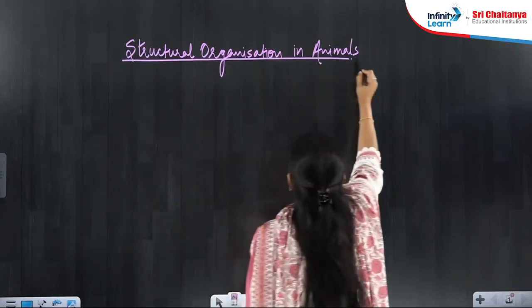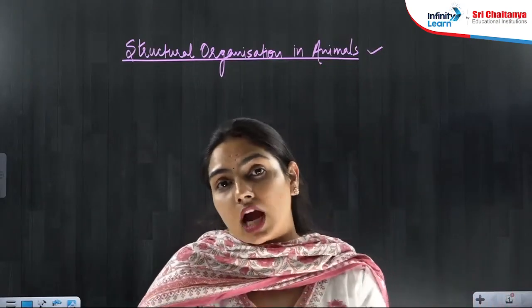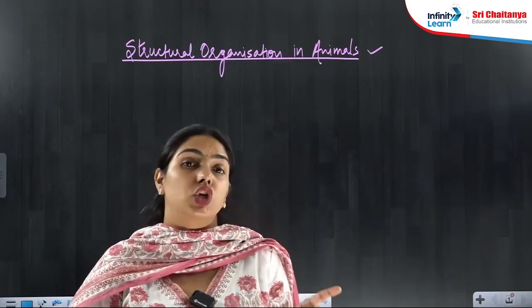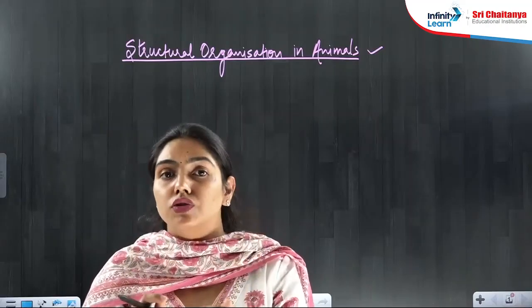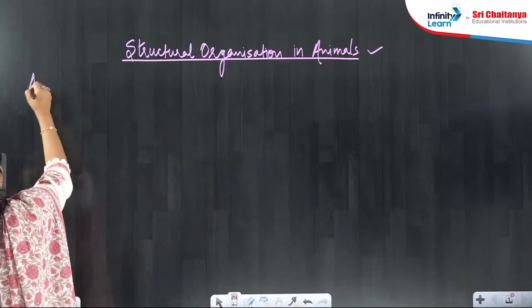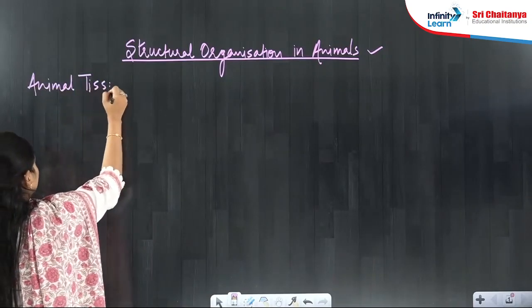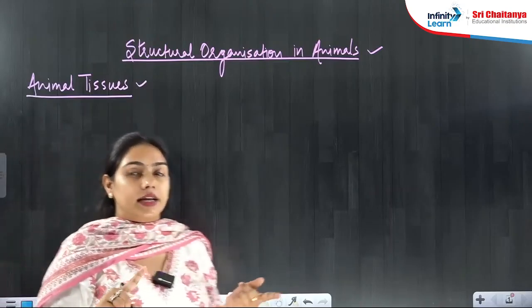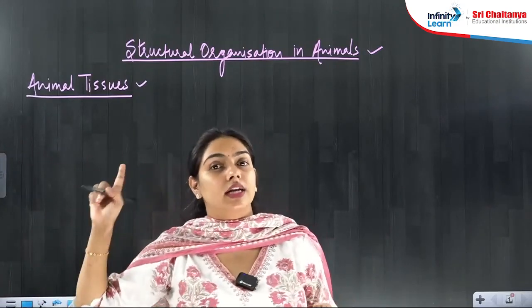Now if you want to study this chapter, you will find it in the old NCERT as well as the new NCERT, but the animal tissues topic you will find in the old NCERT. So you have to follow the old NCERT to study this topic.